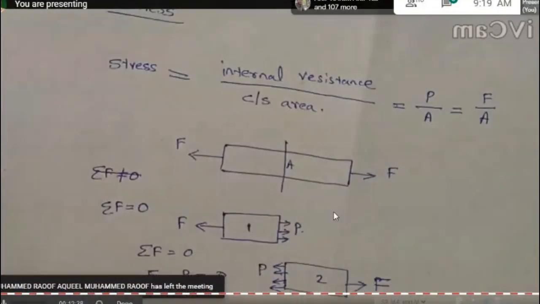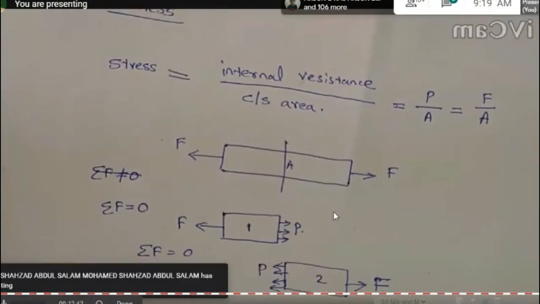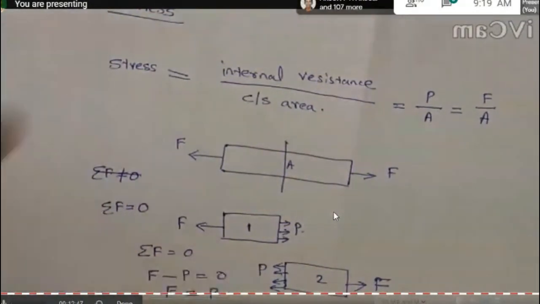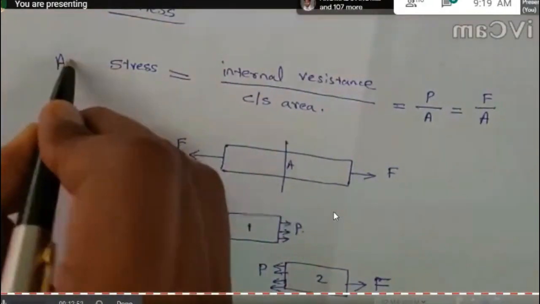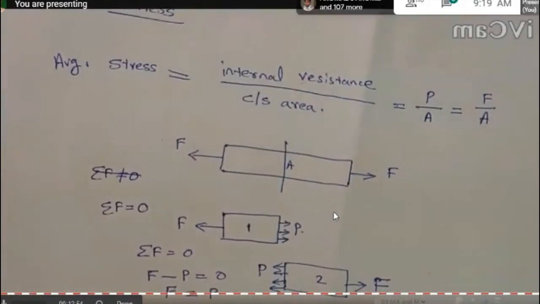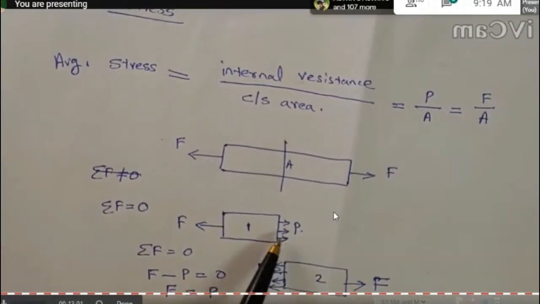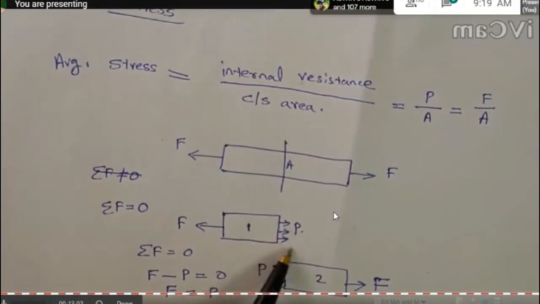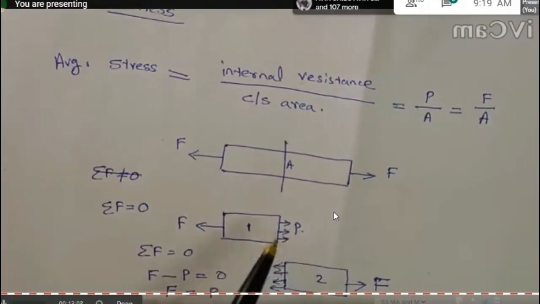Okay, we can define stress in different terms, or there are different definitions for stress, and this stress value is called average stress. So here I am writing average stress. What is the reason? Here we take the internal resistance force. This internal resistance force is uniformly distributed across its cross section, and we take the average one. Here we take the average internal force.